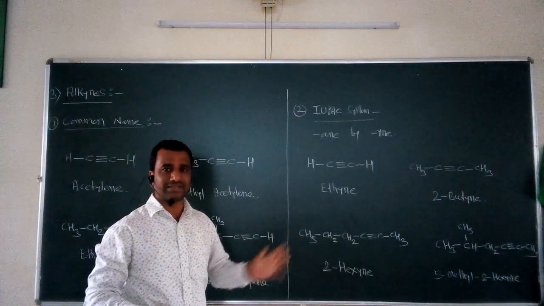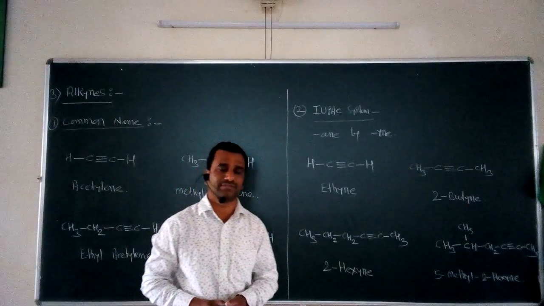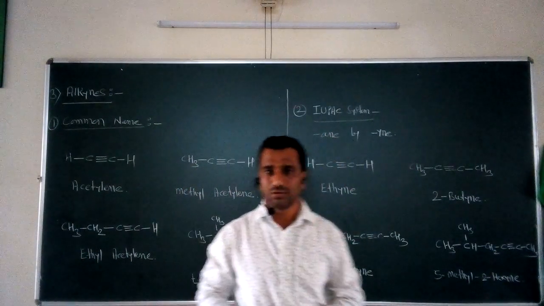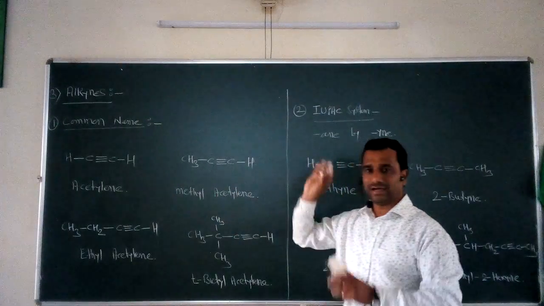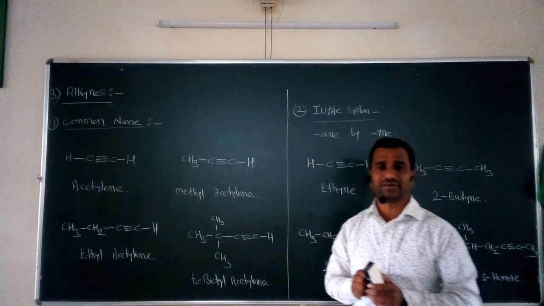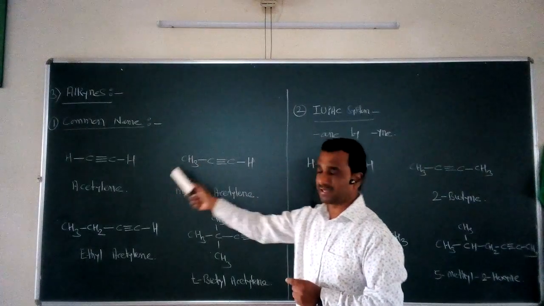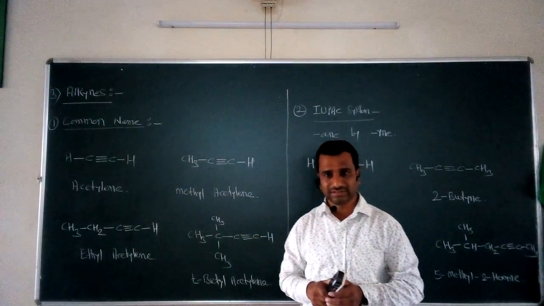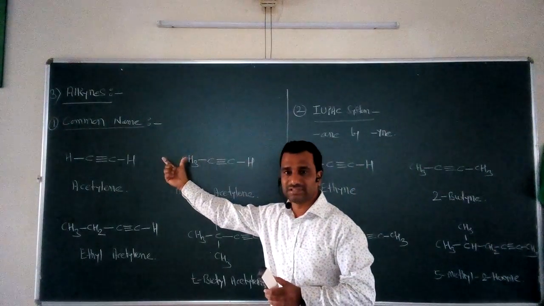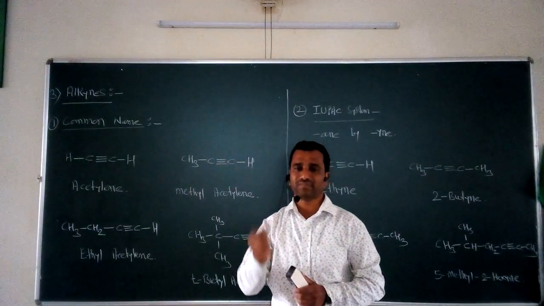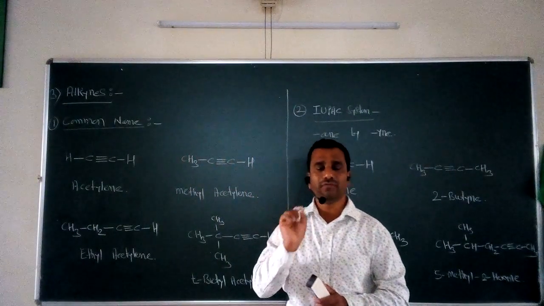So this is a very simple method for assigning names for the given alkynes, that is the IUPAC system. Now let us take an overview of the two types of nomenclature system for alkynes. One is called the common name system, second is the IUPAC nomenclature system. According to the common name system, the name of the given alkyne is assigned on the basis of the derivative of acetylene.